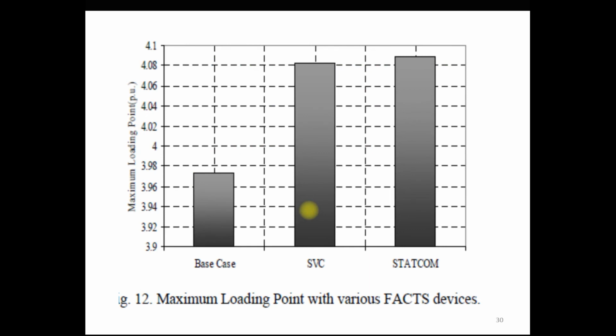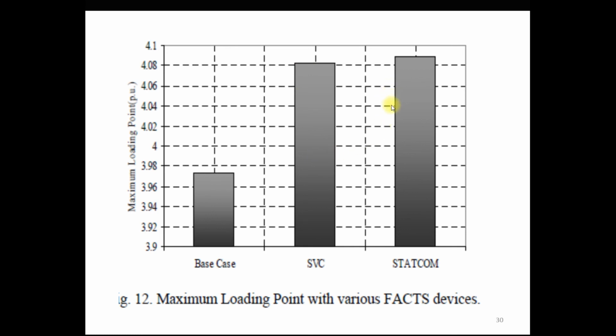So you can graphically see in this graph the maximum loading provided by the STATCOM as compared to the SVC as well as the base case. Maximum loading point means that the loading of the line is increased. So at the base case you can load your line or your bus up to this limit, but with the SVC up to this 4 times, and the STATCOM is higher than this SVC loading capacity.